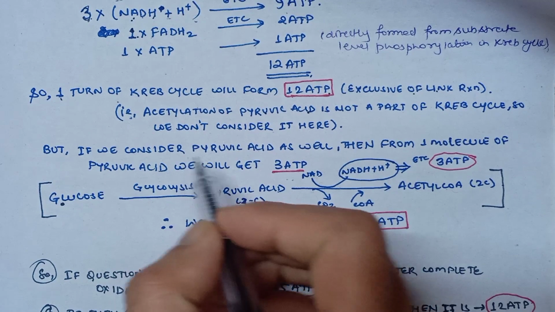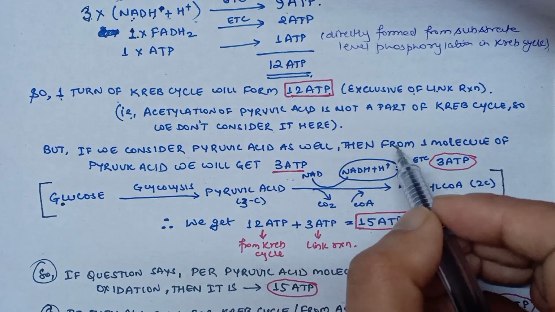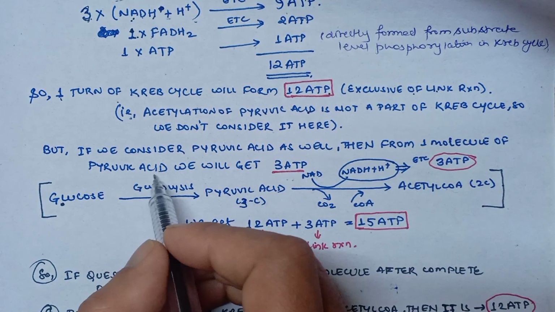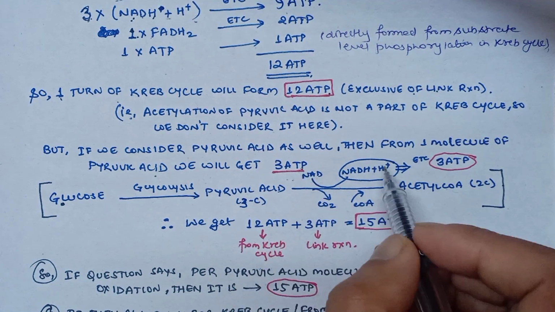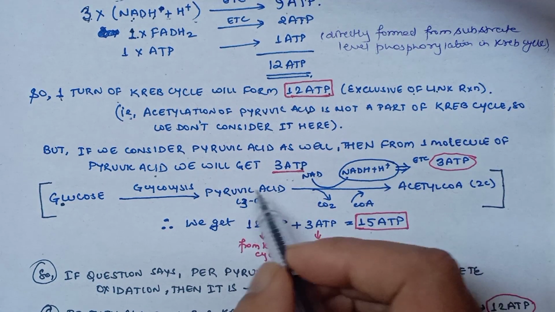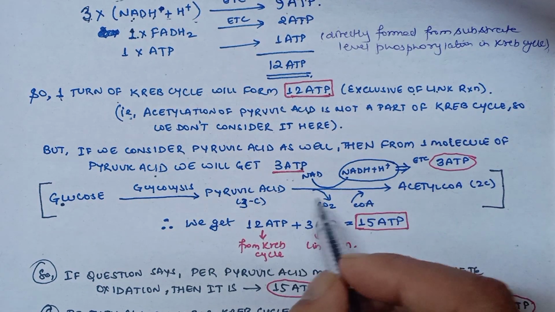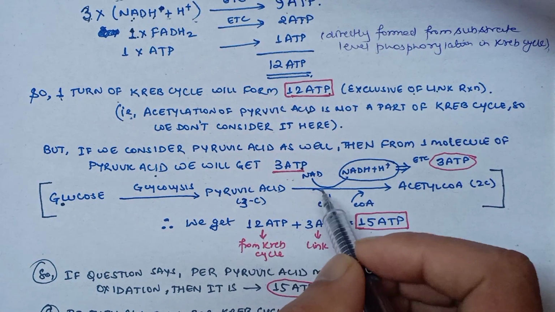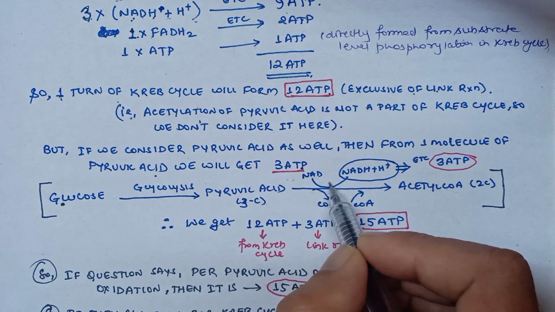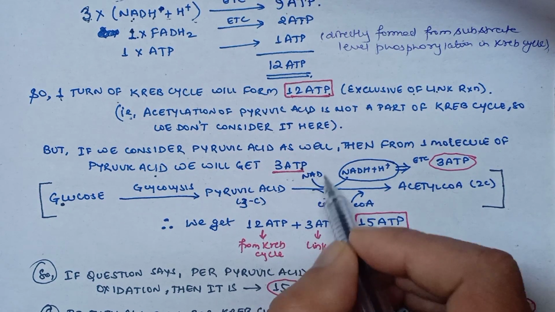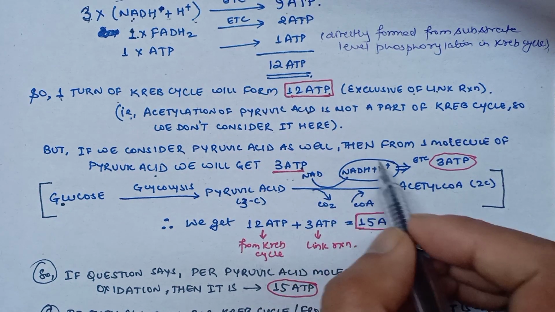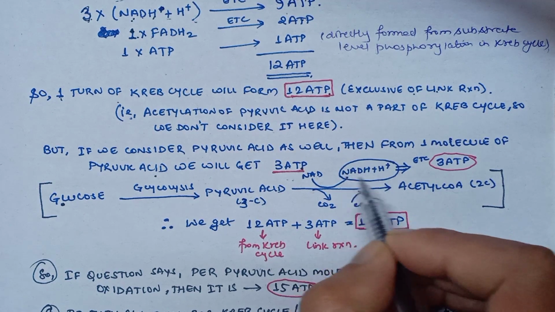But if we consider pyruvic acid as well, then from one molecule of pyruvic acid we will get 3 ATP, because conversion of pyruvic acid to acetyl coenzyme A was an oxidation reaction where hydrogen is being removed by NAD, which is getting converted into NADH plus H plus.